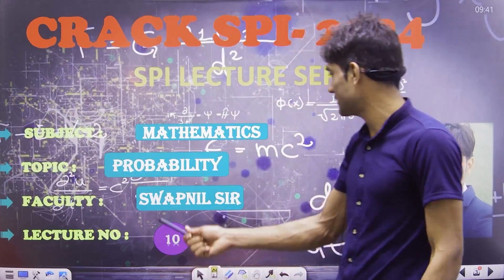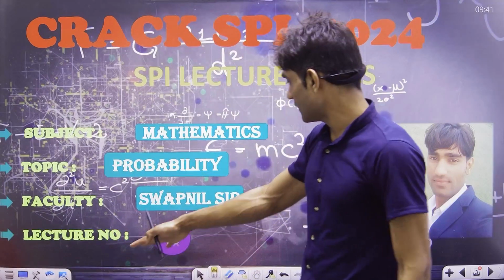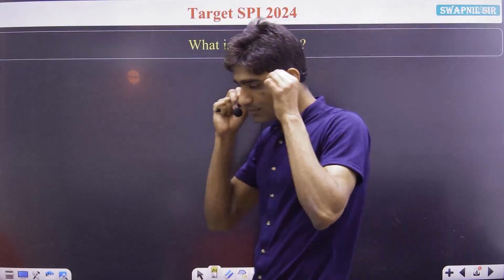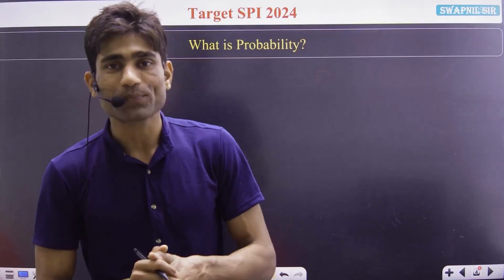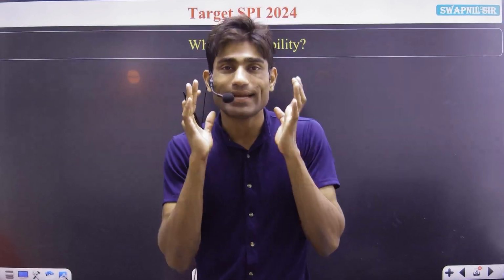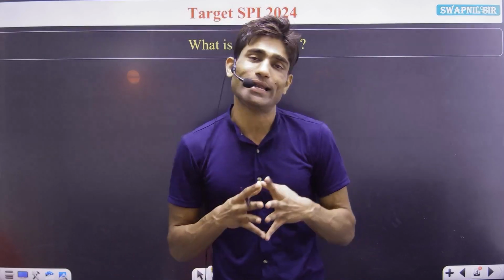Our lecture is based on probability. Plenty of videos are already there, and this one is the 10th lecture based on probability. So let's start. What actually is meant by probability? It is the likely outcome possible from our given events. Understand it first. Once you understand what we are going to learn inside probability, the next part is quite easier.